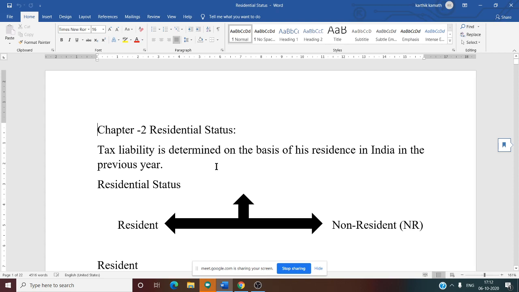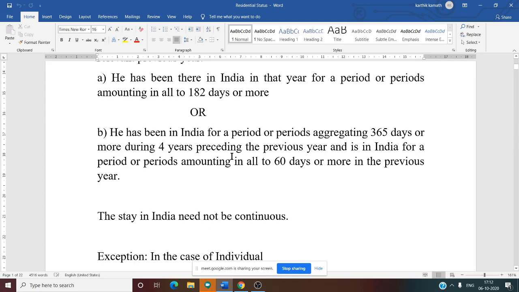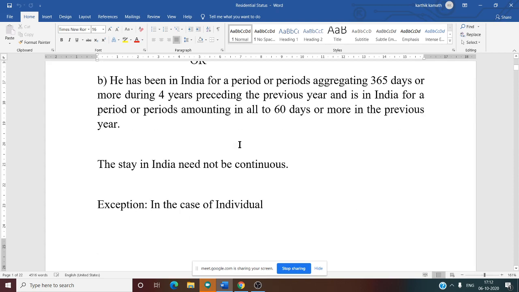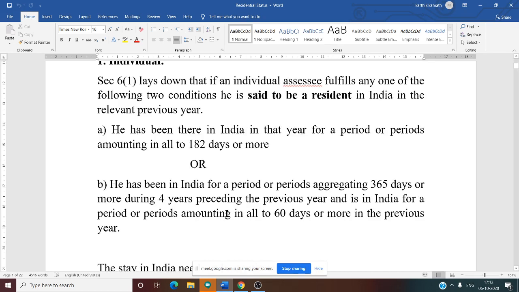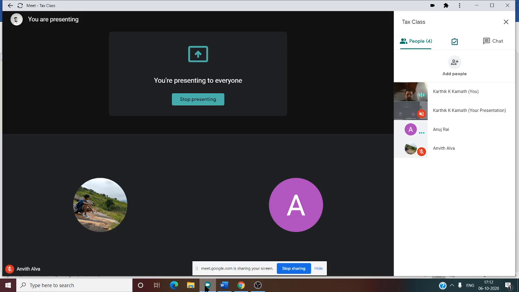So till now we have discussed residential status. Under residential status, we now know who is a resident, who is a NOR, not ordinarily resident, and who is a non-resident. Then what do you mean by basic condition? Basic condition is given under section 6 clause 1. That we have also discussed. After that, what are the exceptions? We know. Then we have seen the additional condition under section 6 clause 6.